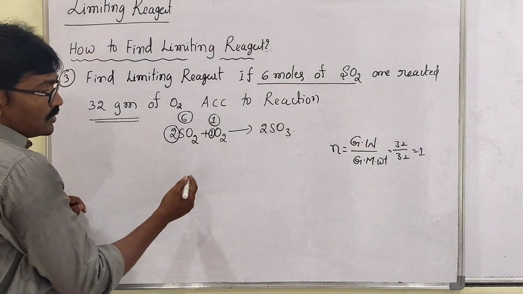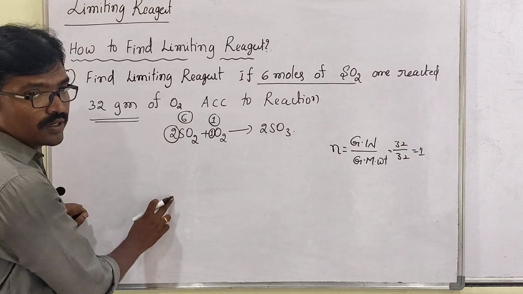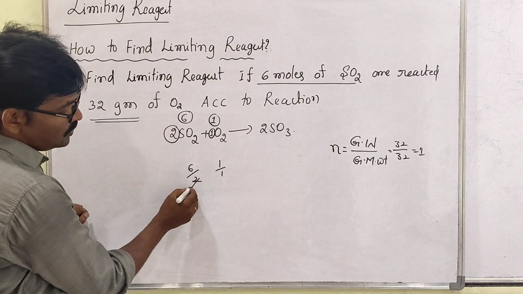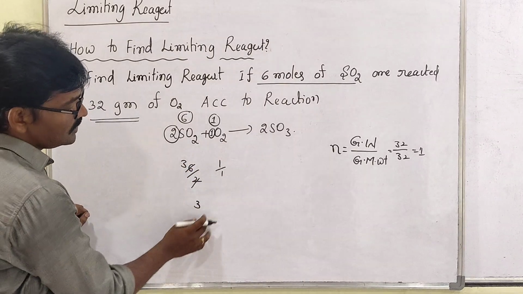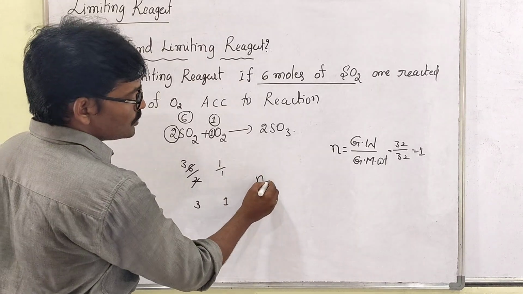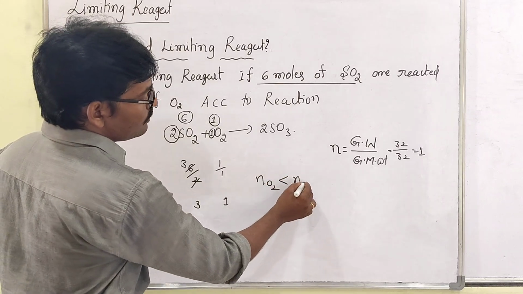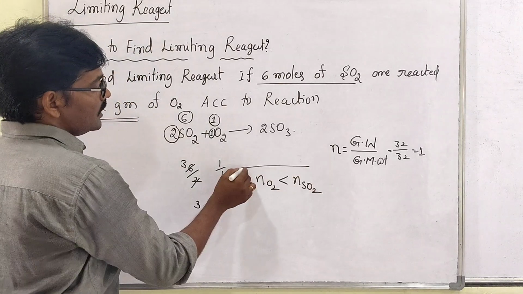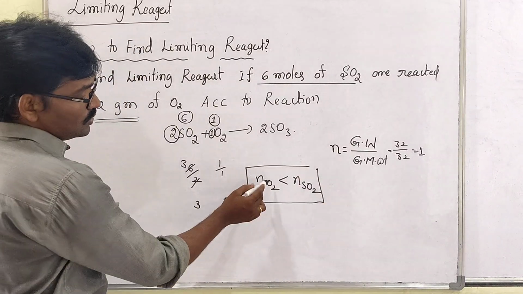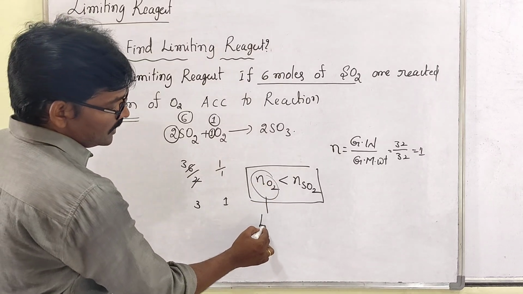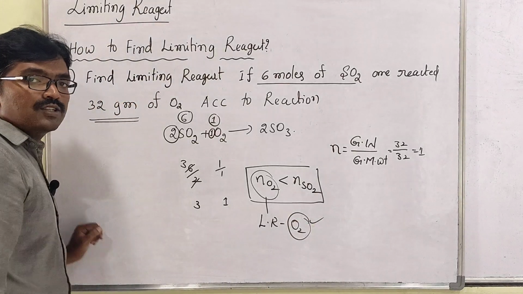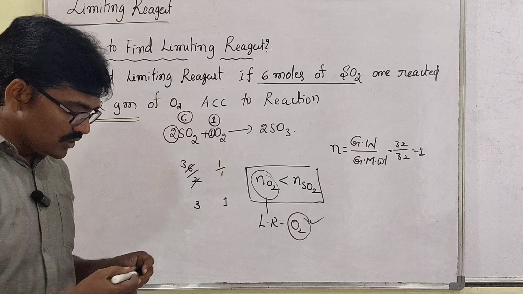Now given data divided by stoichiometric coefficient: 6 moles divided by 2, and 1 divided by 1. So here you get 3 moles, and here only 1 mole. So the number of moles of O2 is less than that of SO2. Of these two, O2 will be completed sooner, so this is the limiting reagent. The limiting reagent is the O2 molecule. Understand, my dear students? We will do one more question. Just note it, all of you.